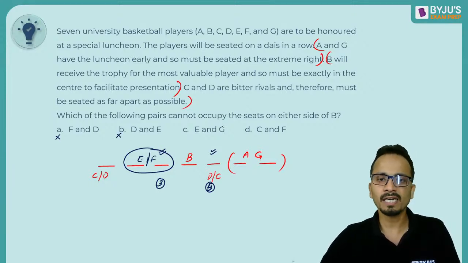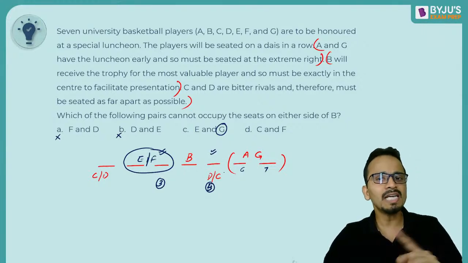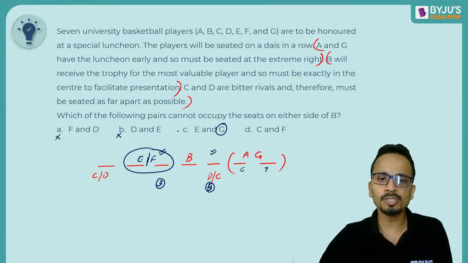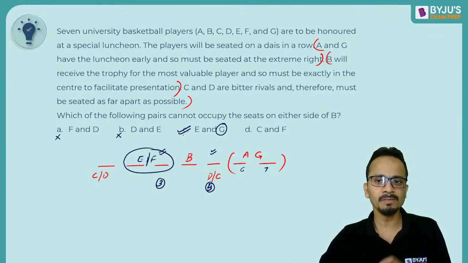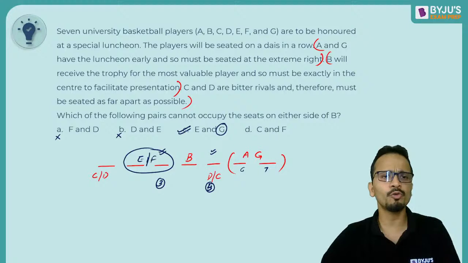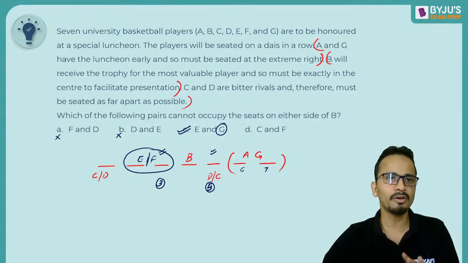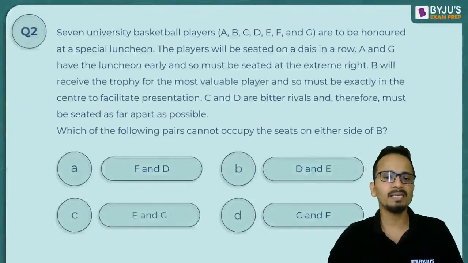Option C contains G, and G will occupy any of the chairs 6 or 7, and hence G cannot come on either side of B. So option C cannot occupy the seats on either side of B. So the correct answer will be option C. And yes, those who have written the answer, all of you are absolutely correct. Wonderful, great. So the answer is option C, that is E and G.